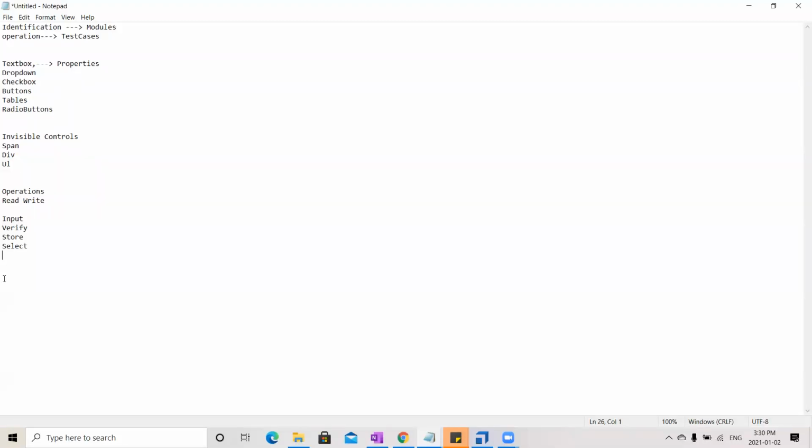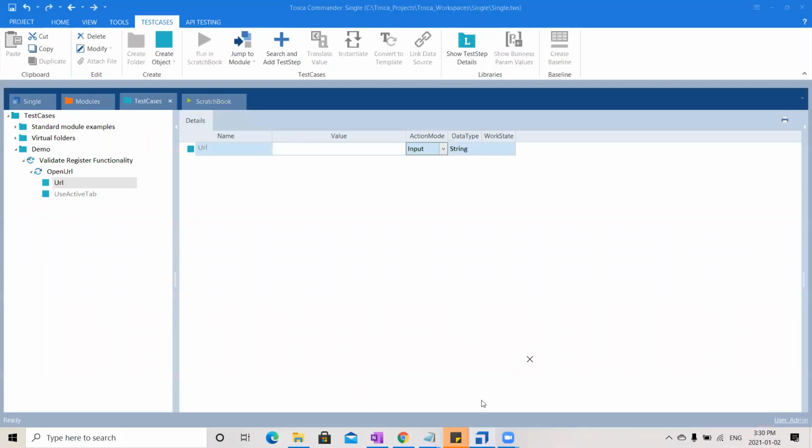Or else you will have some action mode such as constraint. Constraint is nothing but what we use in tables, instead of a where clause you can say constraint, and it will filter it out. So these are the different action modes that we have. All our operations can be categorized into these. These are known as action modes in Tosca.